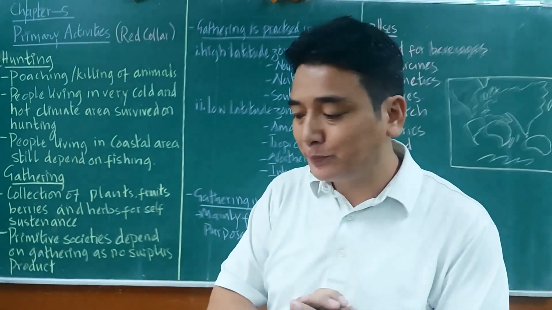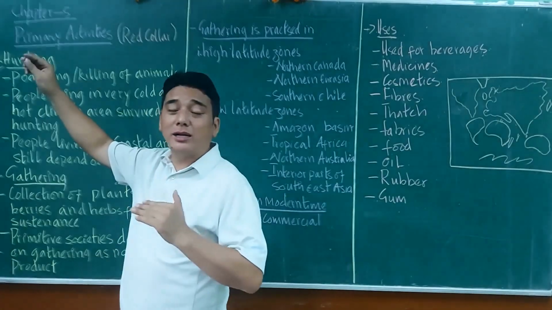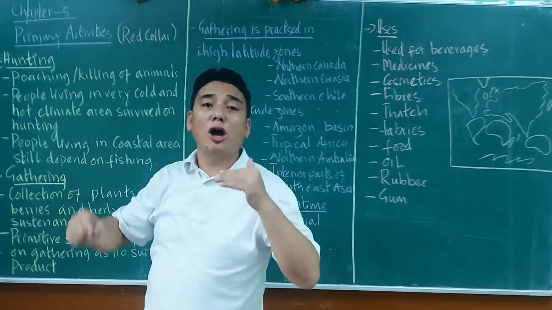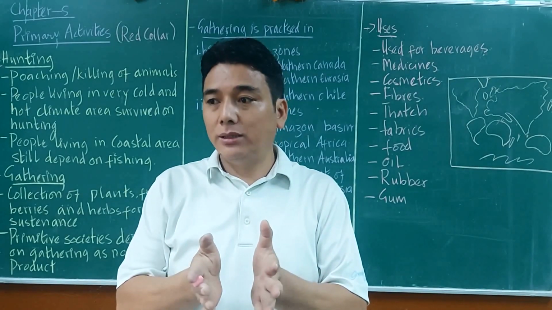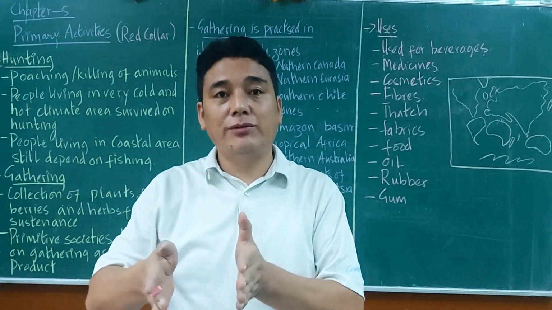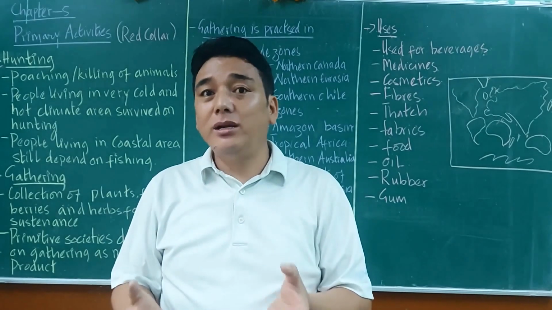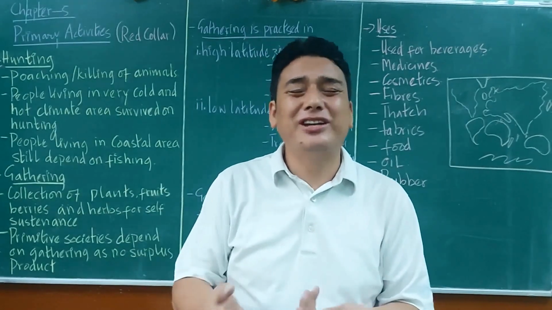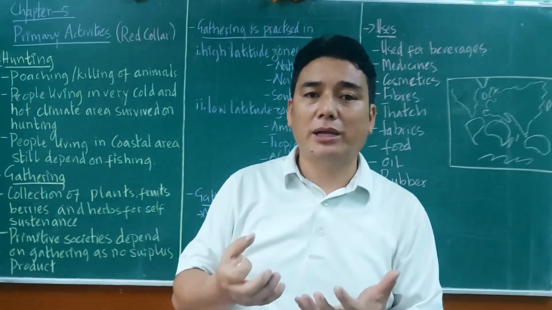Before that, we will try to understand what is economic activity. An economic activity is a human activity which generates income in return. So that is known as an economic activity.